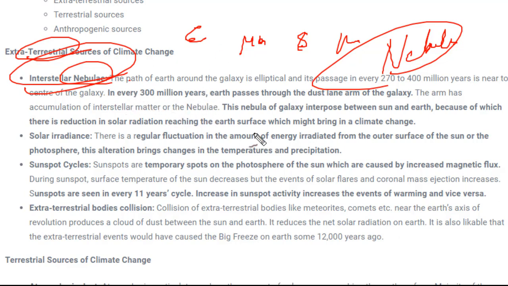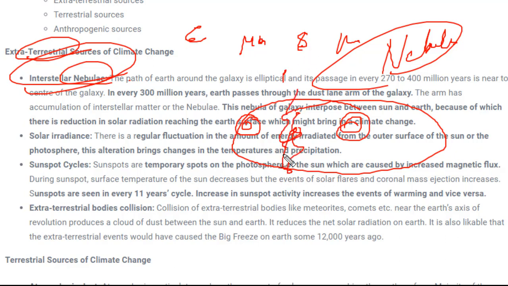For example, if we draw a diagram over here, this is Earth, and Earth moves along an elliptical path, we know this very well. And here there is the sun and nebula clouds. If they reach somewhere between Earth and Sun, what will these interstellar nebula clouds do? They will not permit that amount of sun energy or sunlight to reach the Earth's surface as it used to earlier. And because of this, ultimately there would be a reduction in temperature, and that will also lead to climate change.